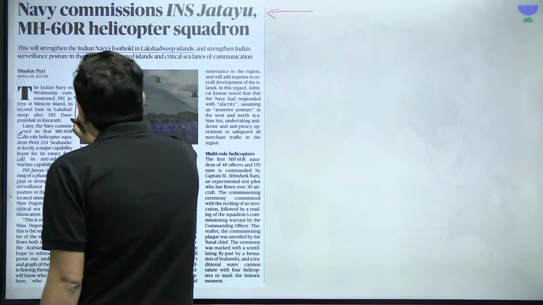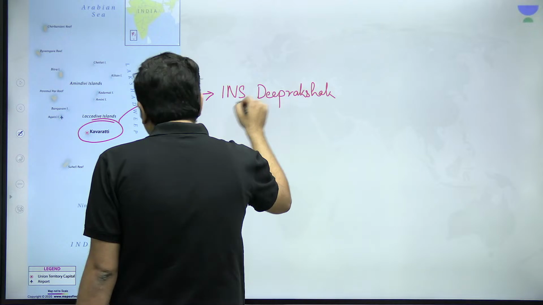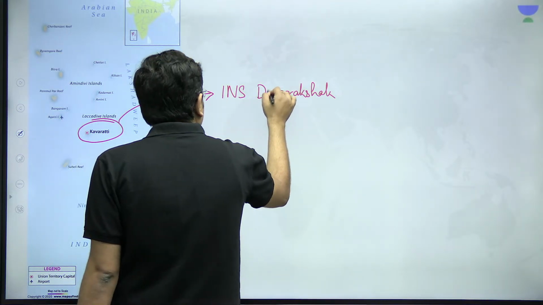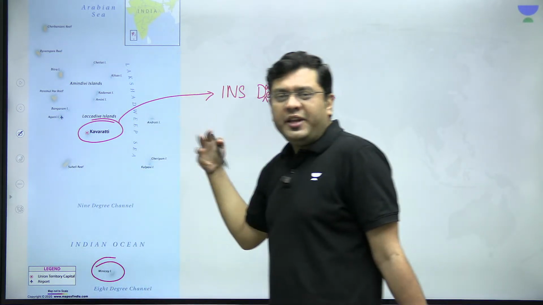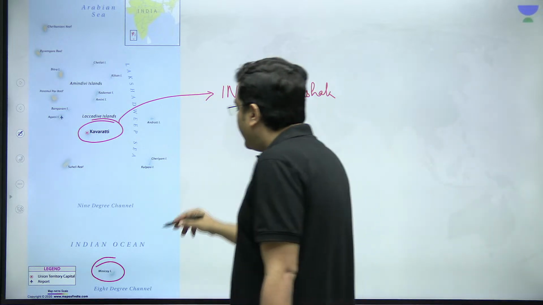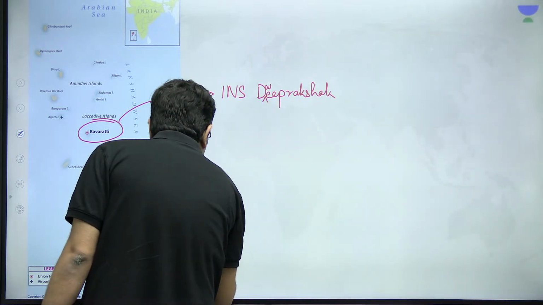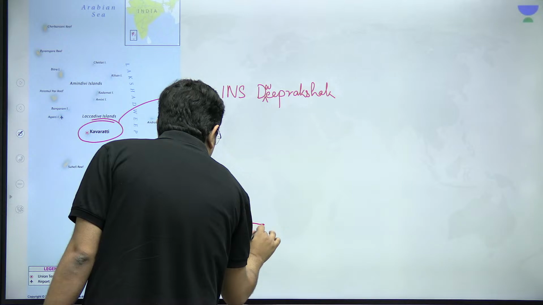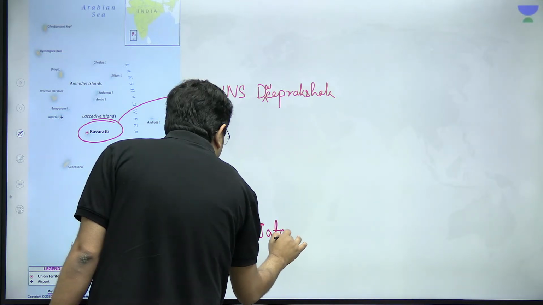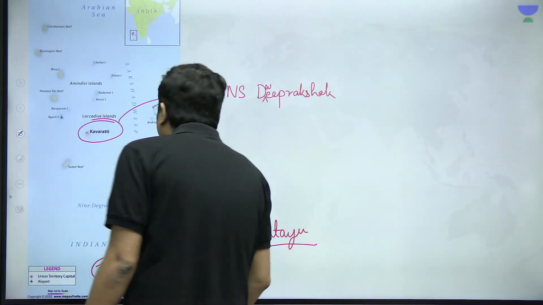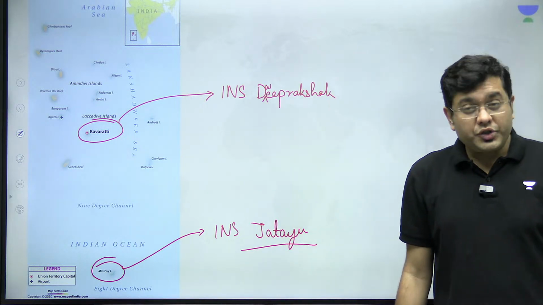Okay, so you already have INS Dweep Rakshak rather. Dweep Rakshak means protector of the island. And here you have INS Jatayu, which has been established immediately to the north of the Maldivian region.